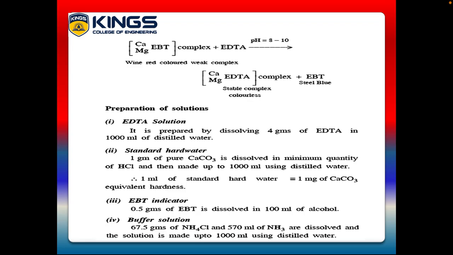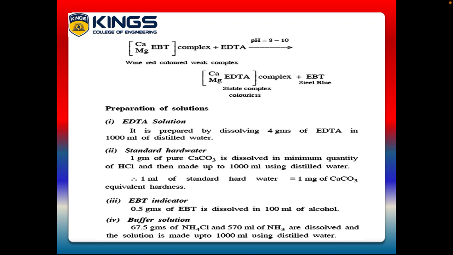Before starting this method, we have to prepare some chemicals for this method, right? So now we are going to discuss the preparation of solutions. First we need EDTA solution. The EDTA solution is prepared by dissolving 4 grams of EDTA in 1000 ml of distilled water. Secondly, we need standard hard water for standardizing the EDTA. Standard hard water is prepared by dissolving 1 gram of pure calcium carbonate in a minimum quantity of HCl and making up to 1000 ml using distilled water.